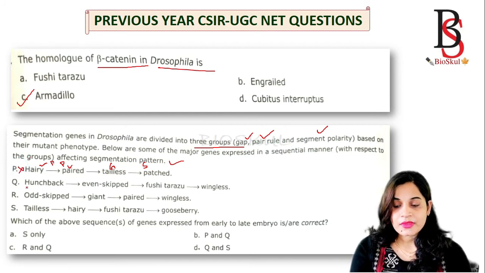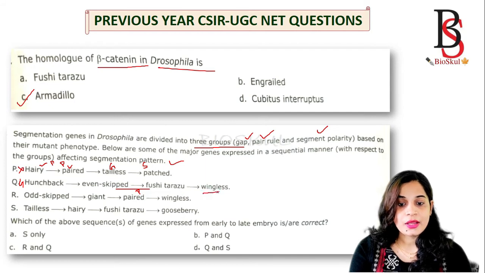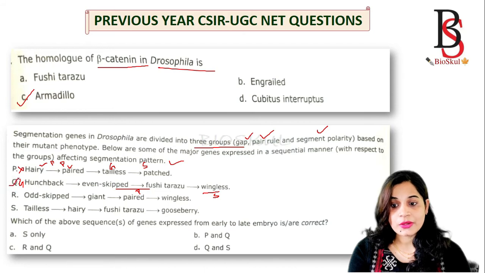Okay, let's see this one. Hunchback is a gap gene. Then even-skipped and fushi tarazu both are pair-rule genes, and wingless is a segment polarity gene. So this one is in correct sequence. Let's see, is there any other option which is in the correct sequence or not?